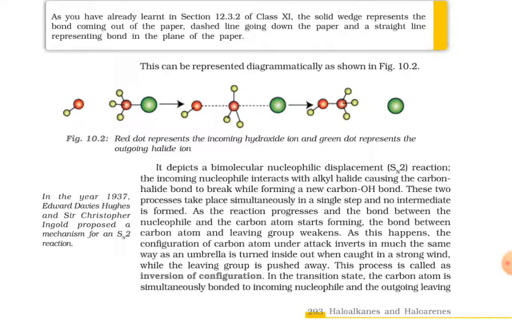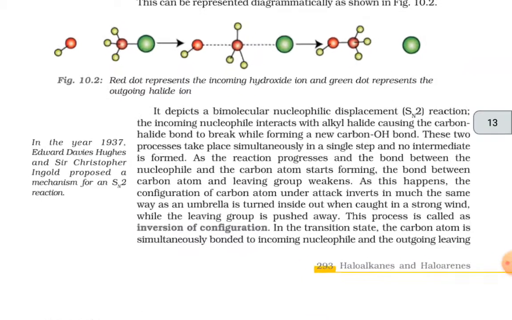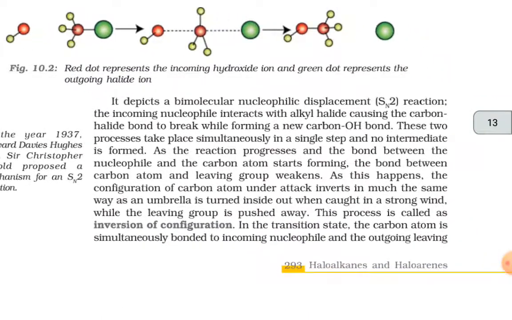In Figure 10.2, the red dot represents the incoming hydroxide ion and the green dot represents the outgoing halide ion. It depicts a bimolecular nucleophilic displacement, that is, the SN2 reaction. The incoming nucleophile interacts with the alkyl halide, causing the carbon-halide bond to break while forming a new carbon-OH bond. These two processes take place simultaneously in a single step and no intermediate is formed.